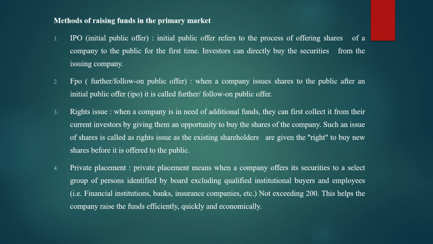Okay, so the first method is IPO, which stands for initial public offer. IPO refers to the process of offering shares of a company to the public for the first time. Investors can directly buy the securities from the issuing company. So IPO is the first method of raising the funds for the primary market, where shares are issued by the company for the very first time to the public. Investors can also directly buy the securities from the company.